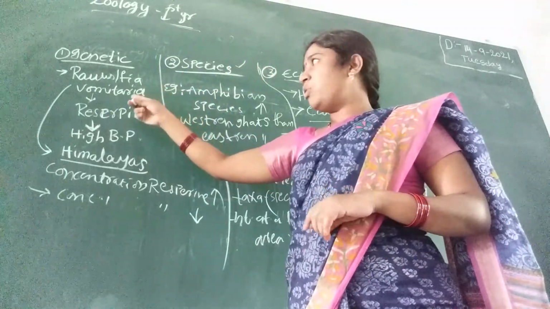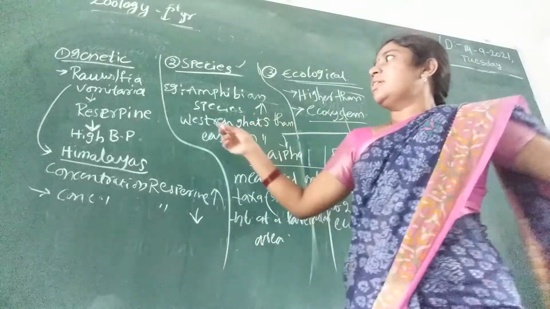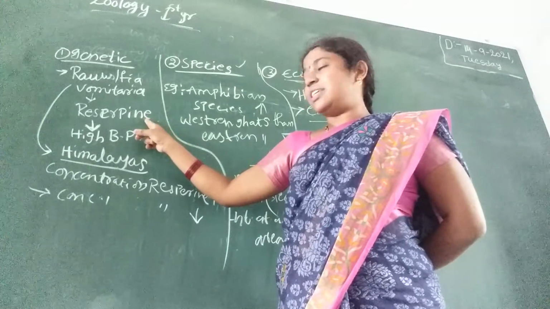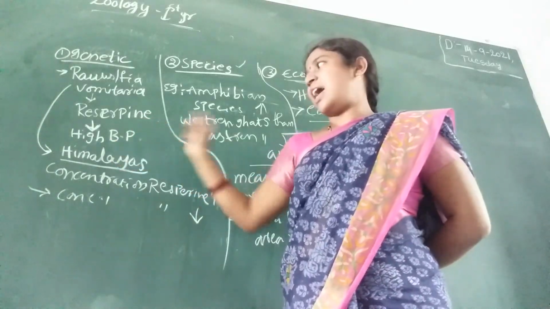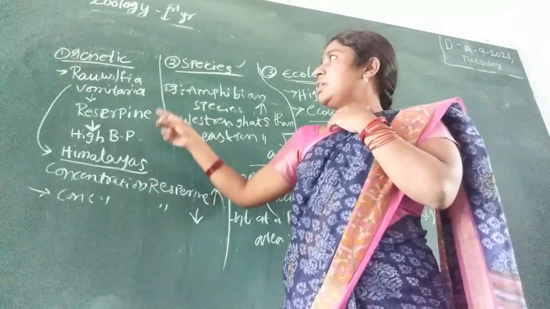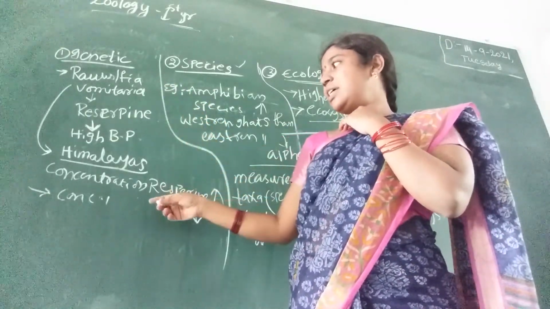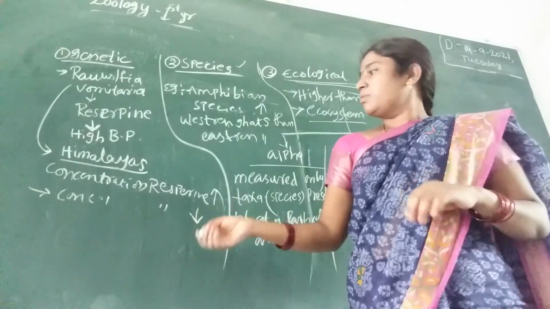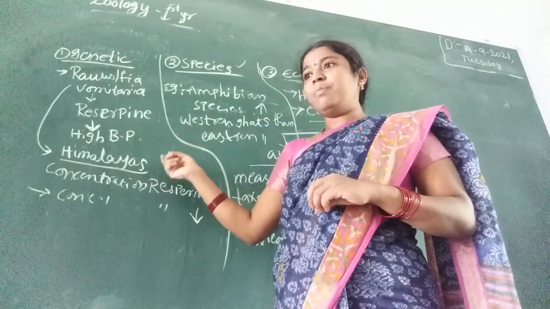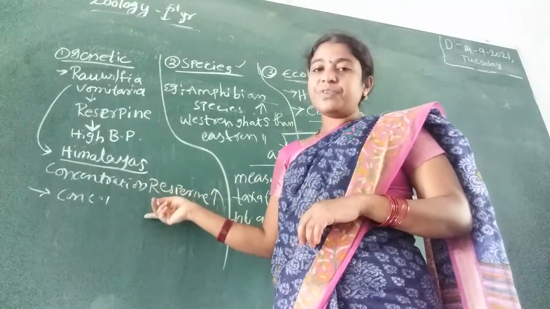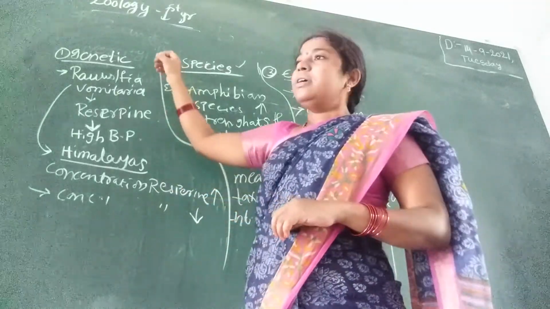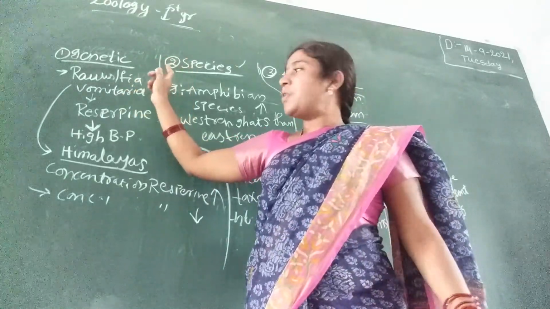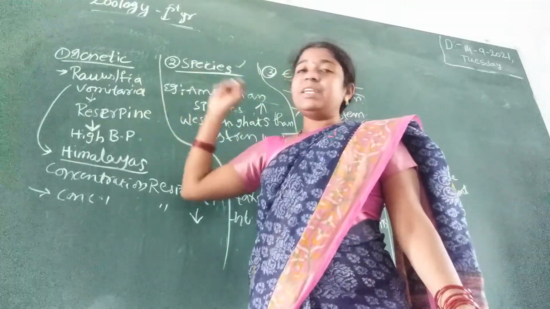Example, Rauwolfia vomitoria. It is a medicinal plant. From this plant we extract the medicine reserpine. It is used to treat high BP. In the concept of genetic diversity, the concentration of reserpine is high or low according to the growing place of the plant. These differences occur due to differences at the level of genes or chromosomes. Okay, it is the question.